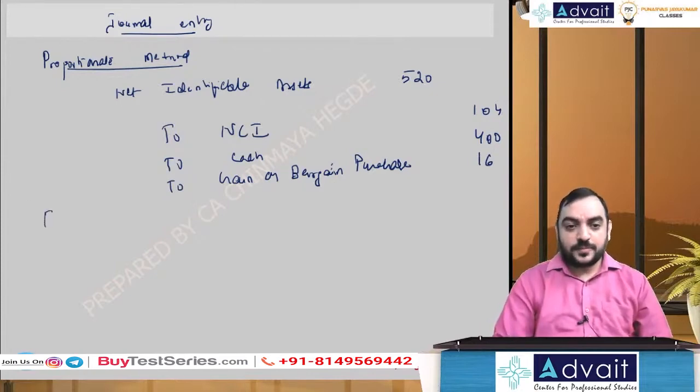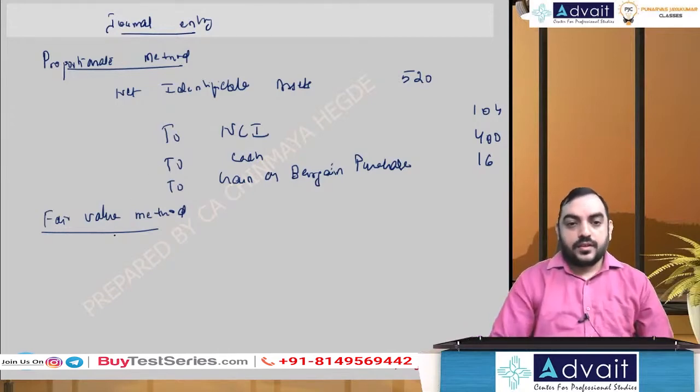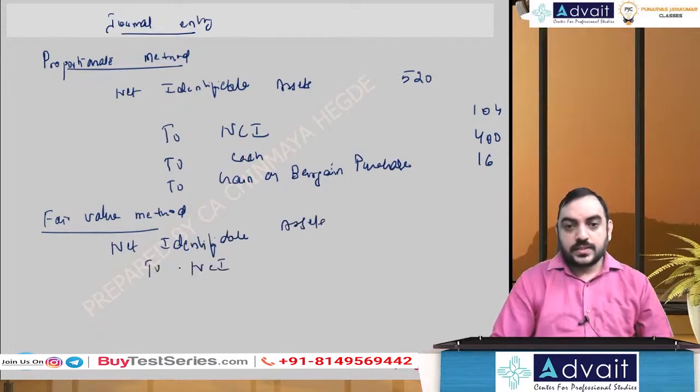Similarly, fair value method. Net identifiable assets. To NCI. To cash. To gain on bargain purchase.